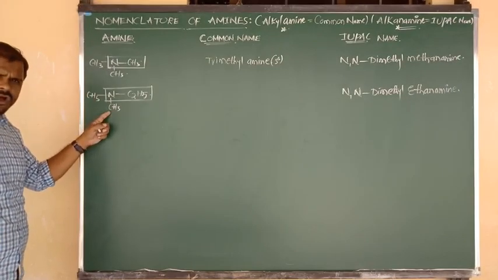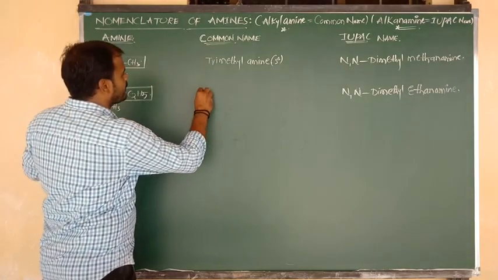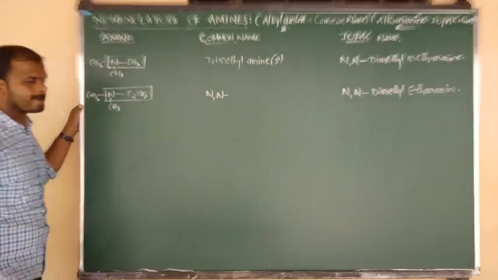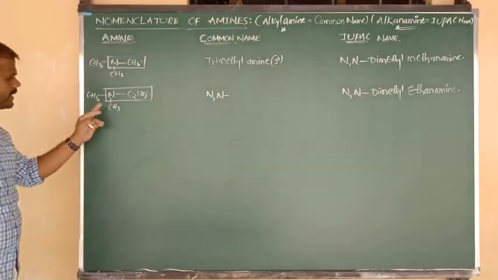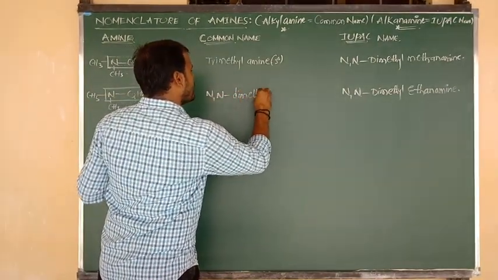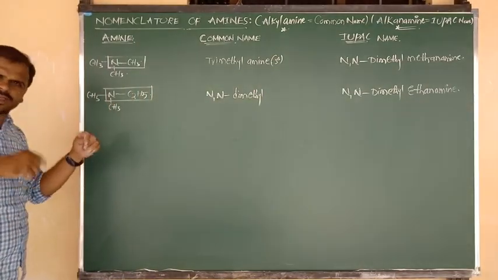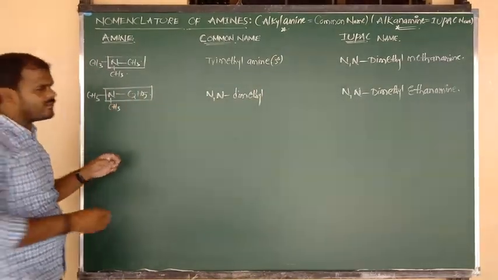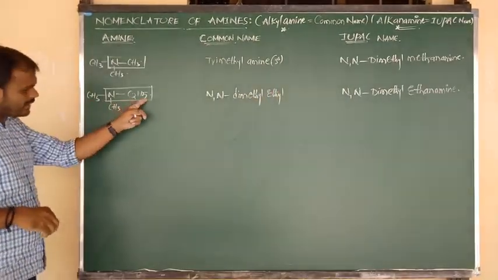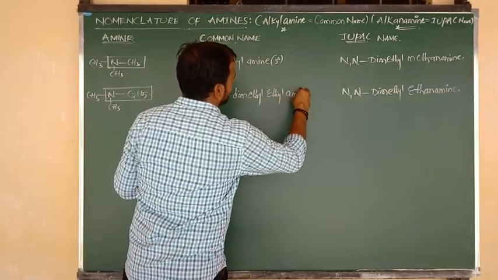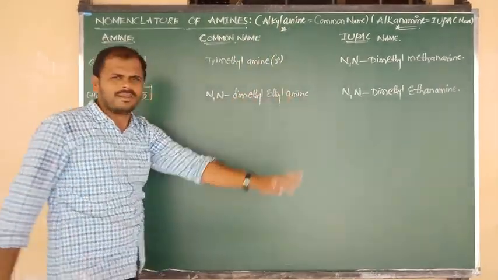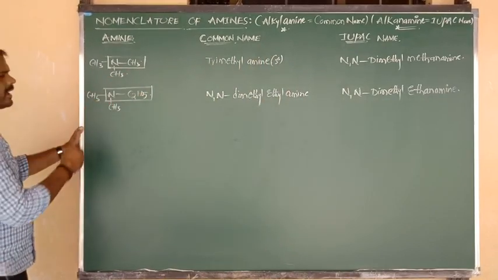Methyl: how many methyls? 2 methyls, so we write N,N-dimethyl. The 2 substituents we write first, and after that the ethyl: N,N-dimethylethylamine. Because the common name should always be in the form of alkylamine: dimethylethylamine. IUPAC name I have already given to you.